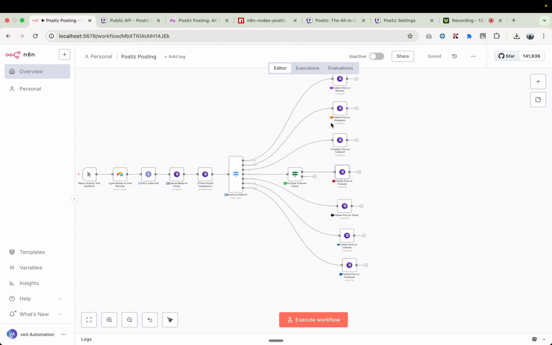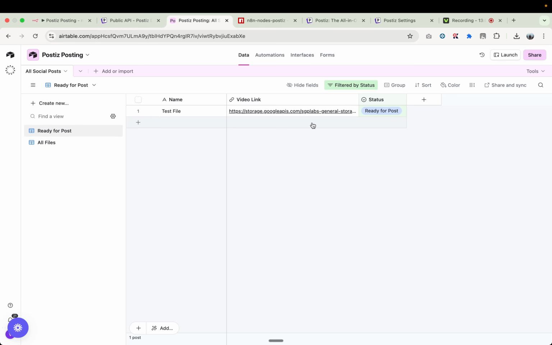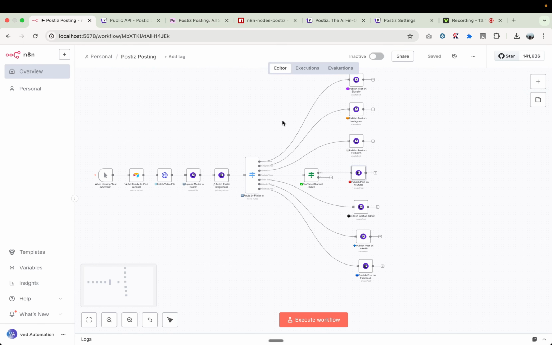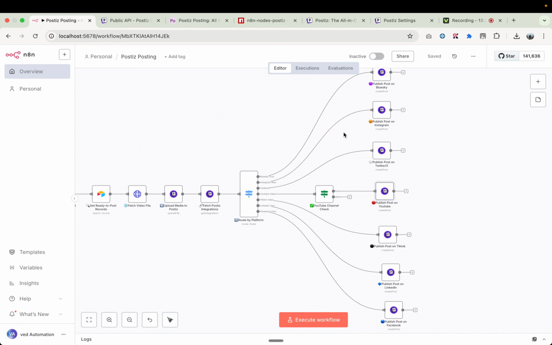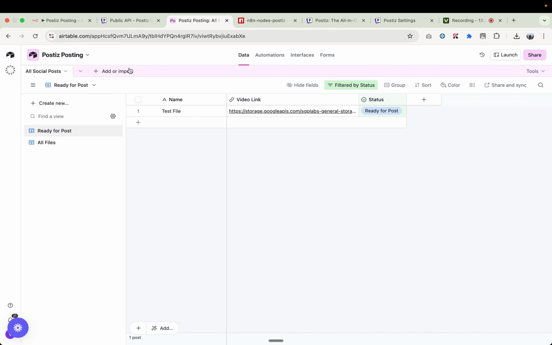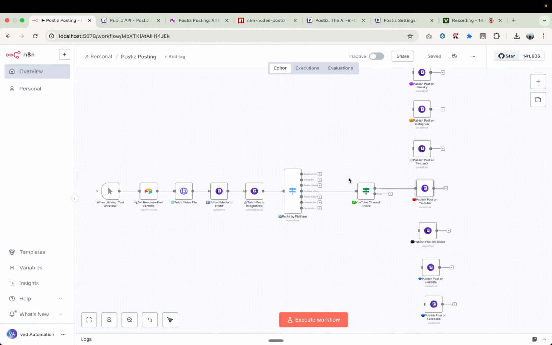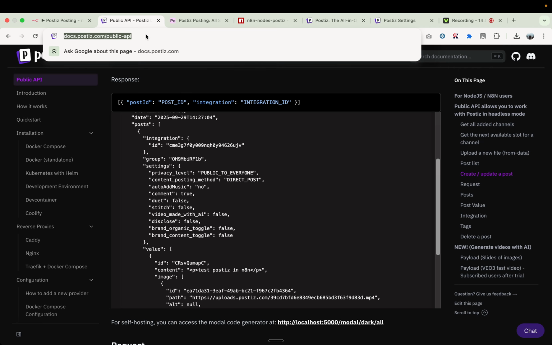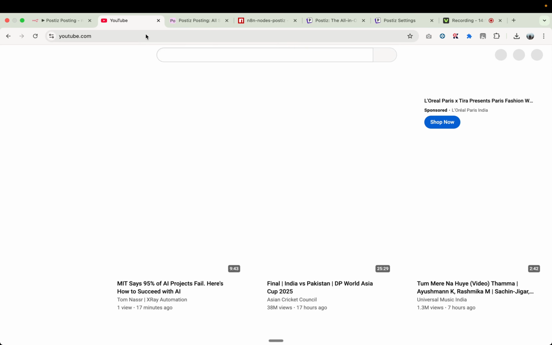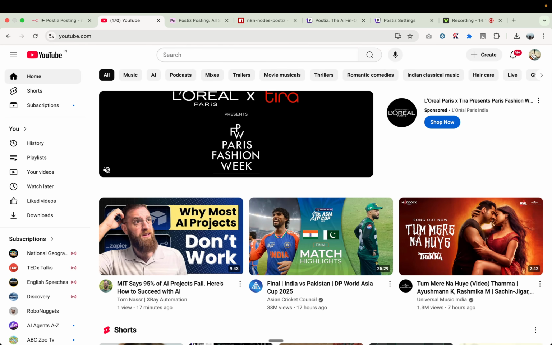And once you have set up all these nodes, all you need to do is directly pass all the dynamic values from your Airtable and post on n8n. So let me show you how we can post this video file here to my YouTube channel. So let's remove these nodes for now. I just want to make a post on YouTube because I don't want to go to all my social media platforms and delete all the test records, right? So I will open my YouTube channel here as well, so we can directly see if there is a record or not.